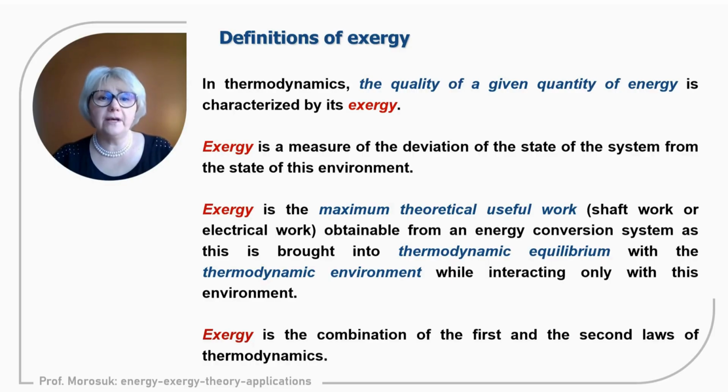The official definition of exergy is the maximum theoretical work that can be obtained if the system is brought to full equilibrium with the environment. That is maximum theoretical work if the system operates above the thermodynamic environment, and if the system operates below the thermodynamic environment, then exergy is the minimum theoretical work. And the last definition: exergy is the combination of the first and the second laws of thermodynamics.